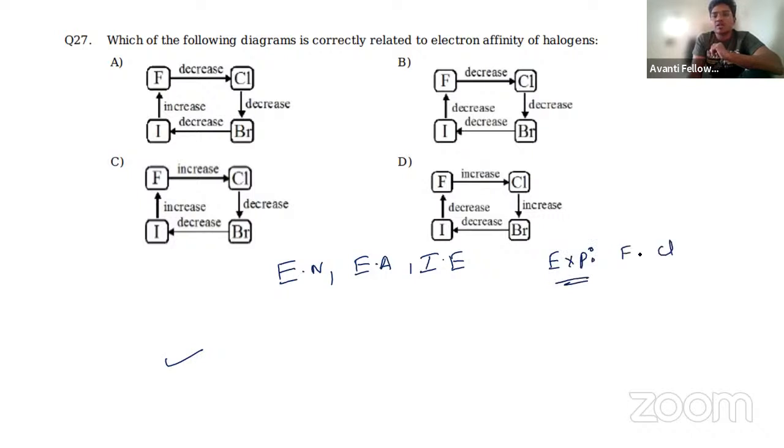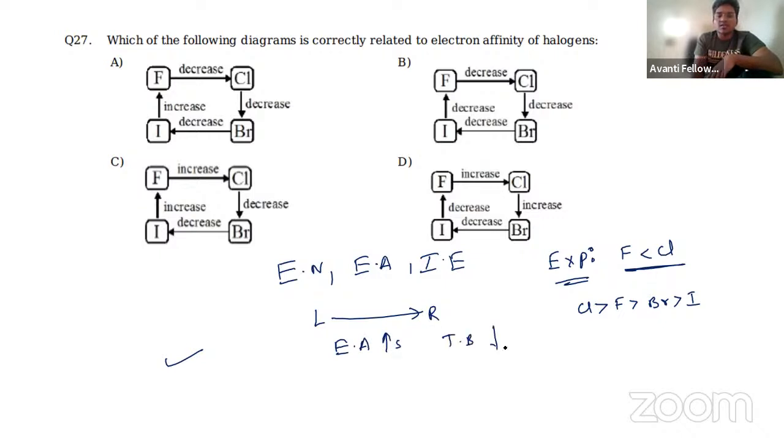I'll write the exception cases here, which are most predominant in your examination. Among fluorine and chlorine, fluorine will have more electronegativity. In the halogens, the electron affinity of chlorine will be more than fluorine, then bromine, and then iodine. This is the order of electron affinity. Why the exception case here? Usually from left to right, electron affinity increases, and from top to bottom, it decreases.